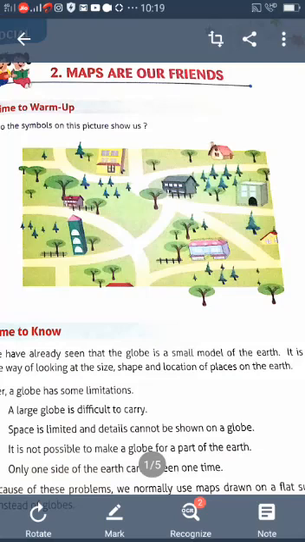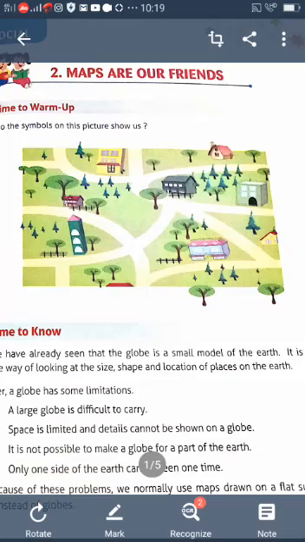What is a map? What do you learn in this lesson? What is a map? How is it useful? What are the advantages of maps? And also what are the limitations of maps? Types of maps. Understood? There are different types of maps.